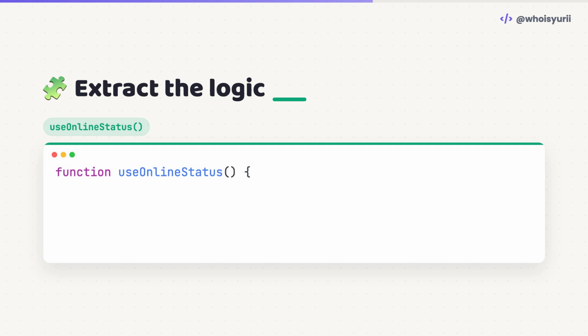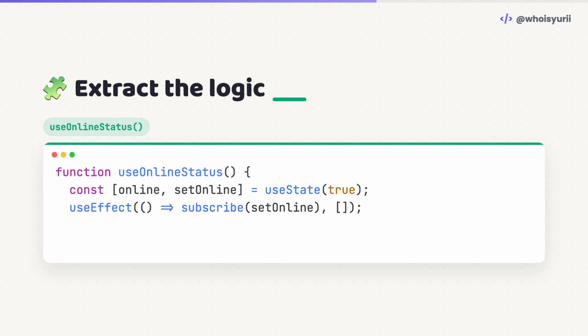Here's the shape. State and effects live inside a function that starts with use, and it returns whatever the component needs. Now any component can share it in a single line.